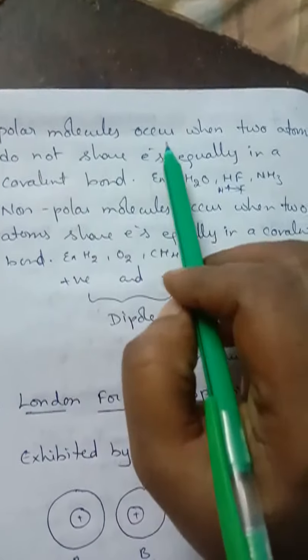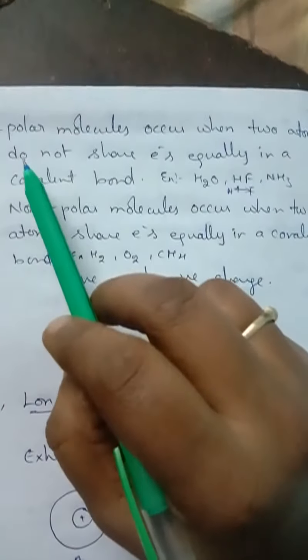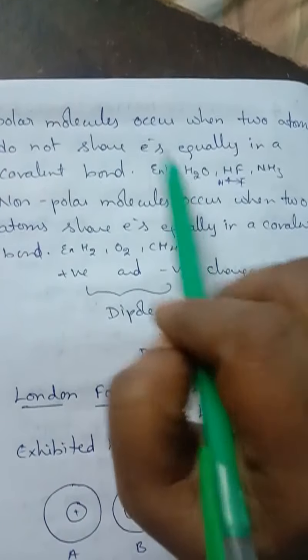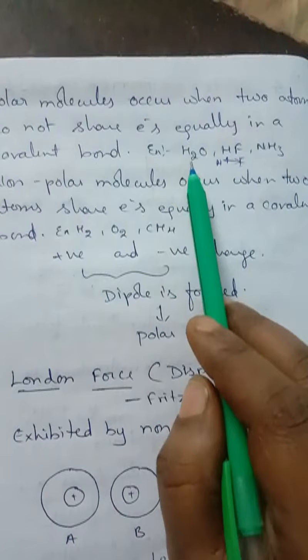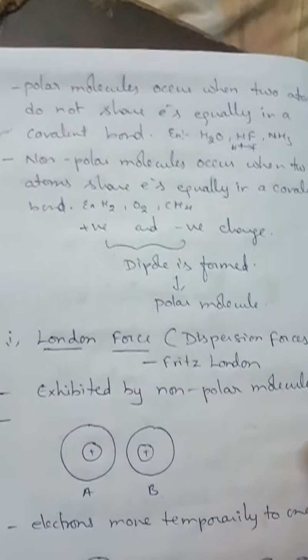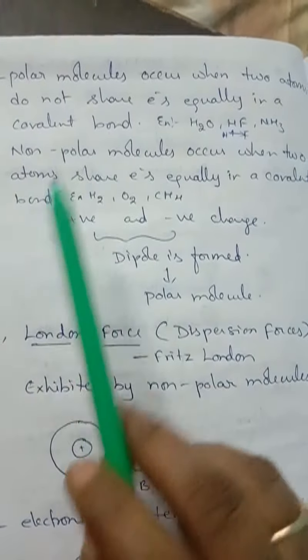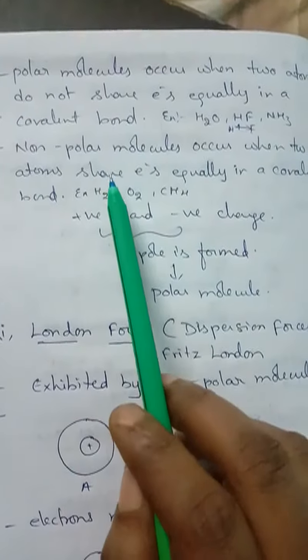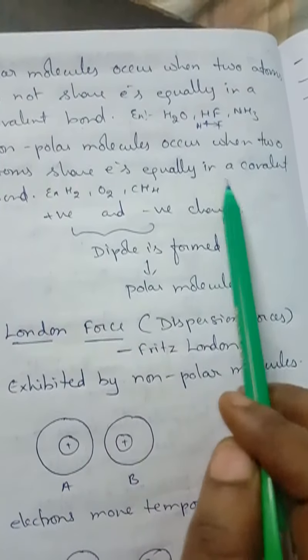Polar molecules occur when two atoms do not share electrons equally in a covalent bond. Examples: H2O, HF, NH3, and so many you can write. Then what do you mean by non-polar molecules? Non-polar molecules occur when two atoms share electrons equally in a covalent bond.